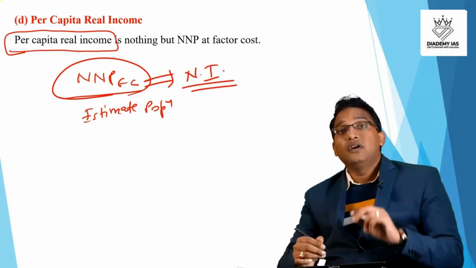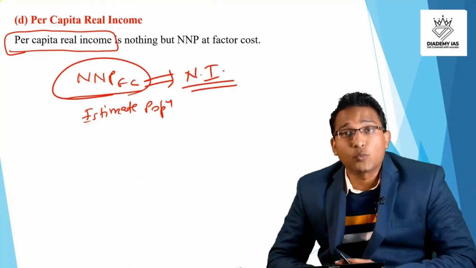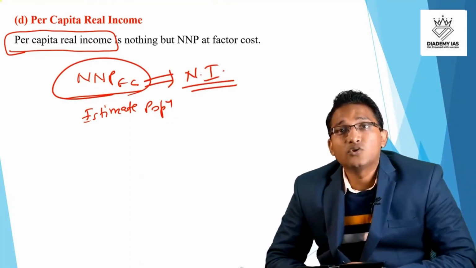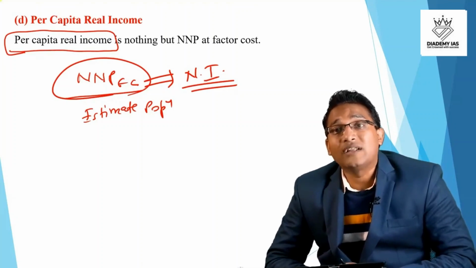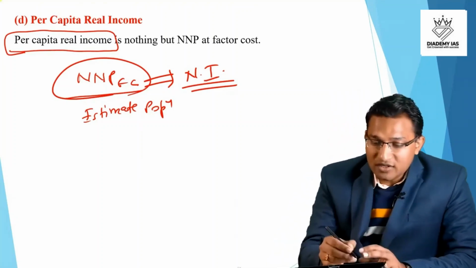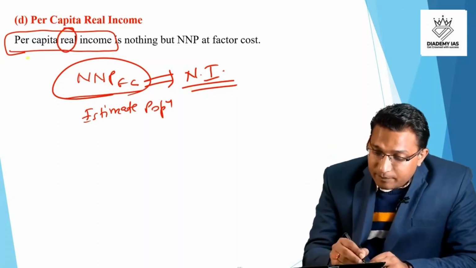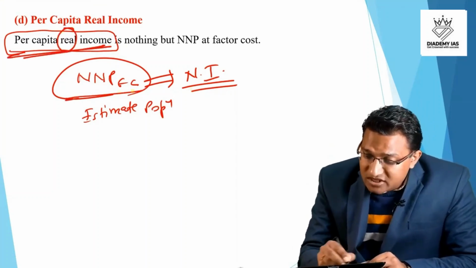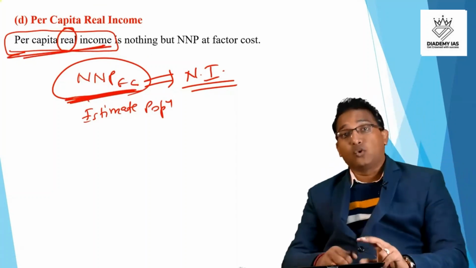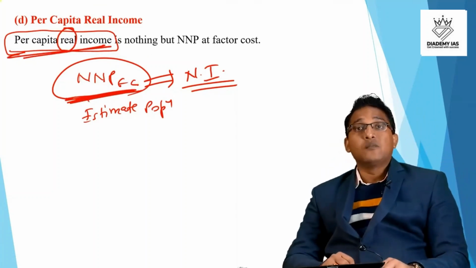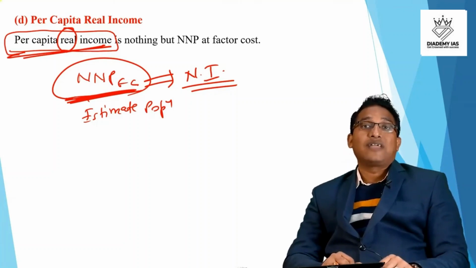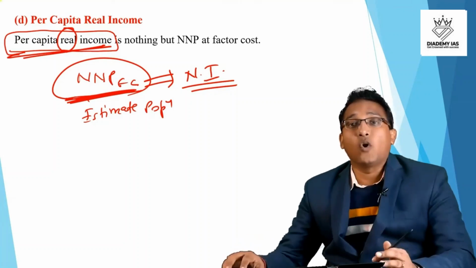If we say national income, NNP at factor cost is the most appropriate measure of the national income. So this is another reason why we have taken this option, right? So two words: real income, and second, this per capita real income we always calculate based upon the NNP at factor cost, right? This is the most appropriate measure for calculating the national income. That is why option D is the answer.